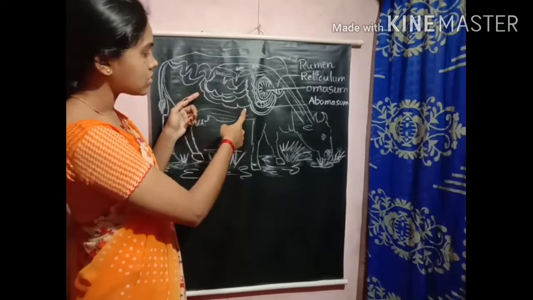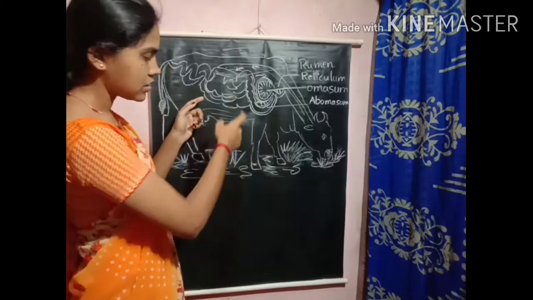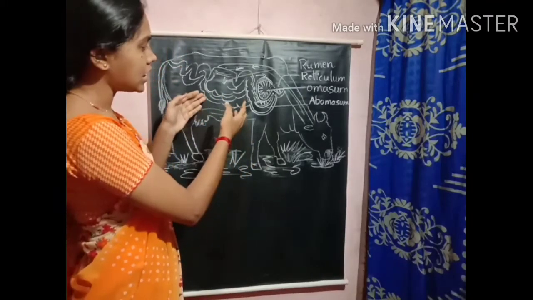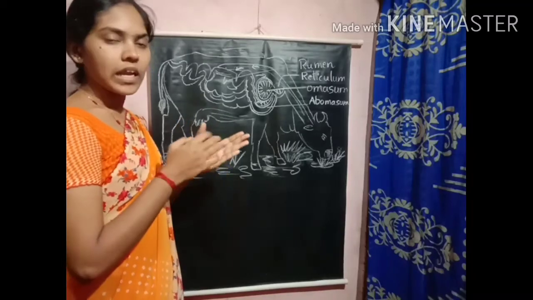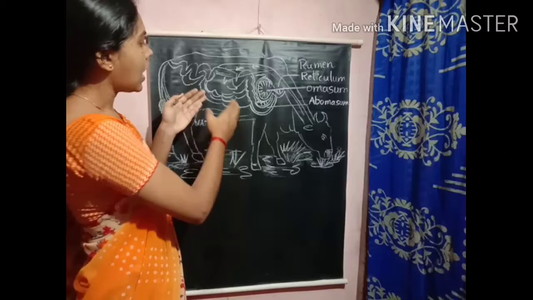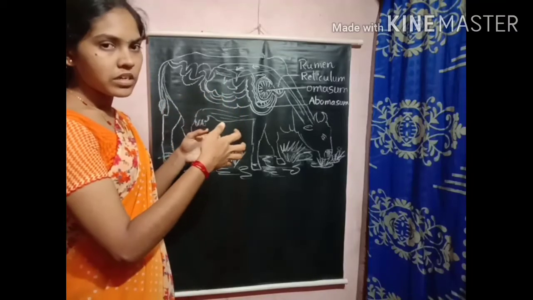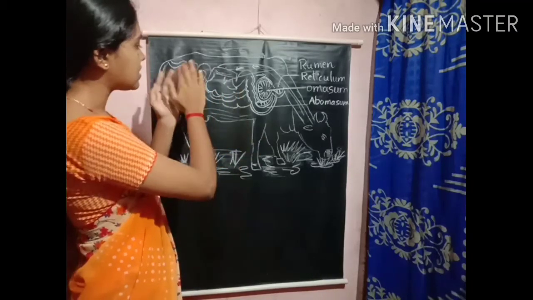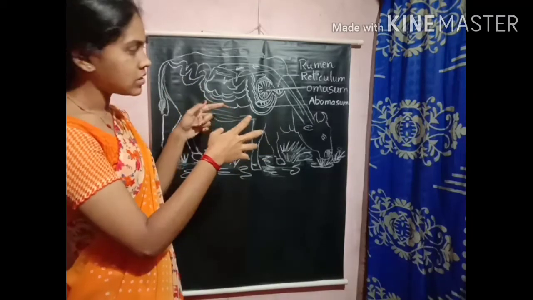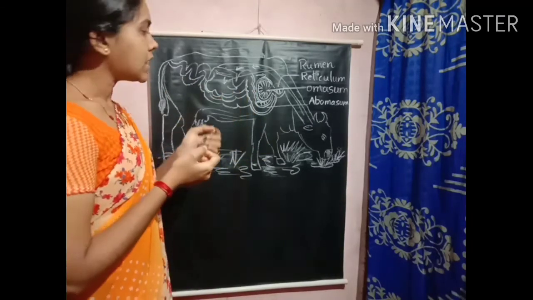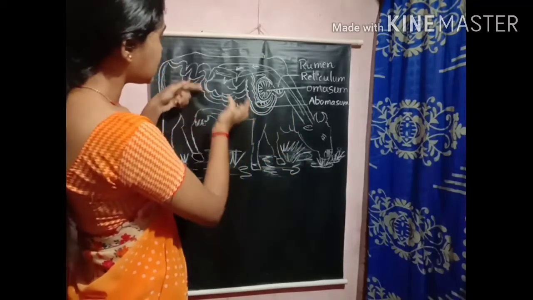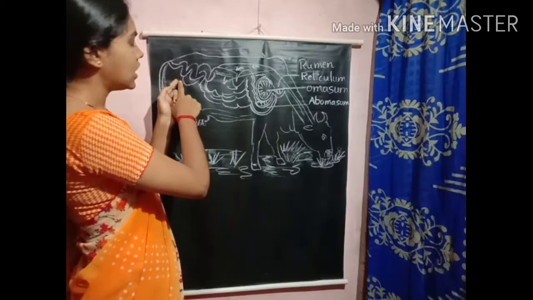Once the digestion process is over in the small intestine, the finger-like projections present in the small intestine absorb the required protein, glucose, fat, vitamins, minerals, everything. The remaining undigested waste material will be sent to the large intestine. Once the digestion is over, the required materials are absorbed by the small intestine walls, and the remaining undigested food is transferred to the large intestine.